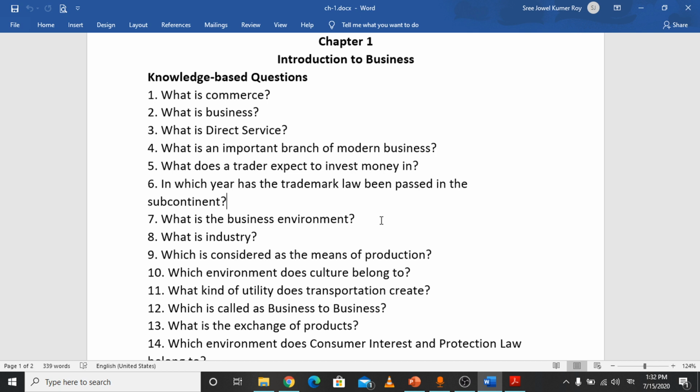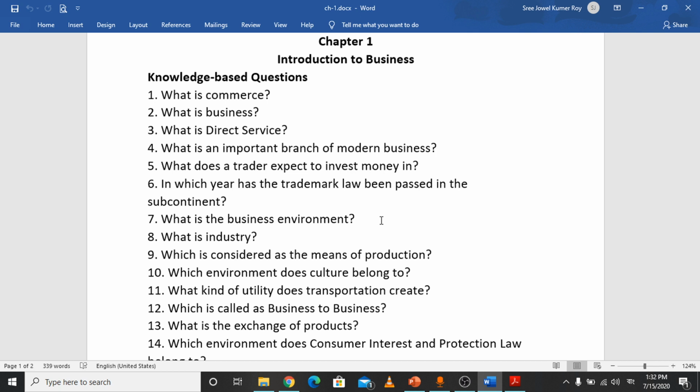Business environment is the combination of elements which have direct or indirect influence on the formation and function of business. What is industry? Industry means the process in which raw materials are turned into final goods. That is called industry.